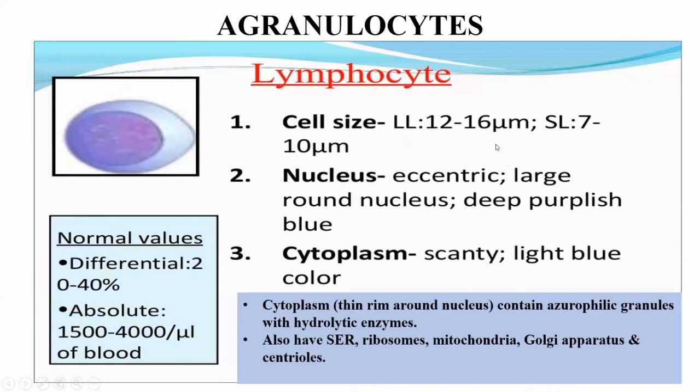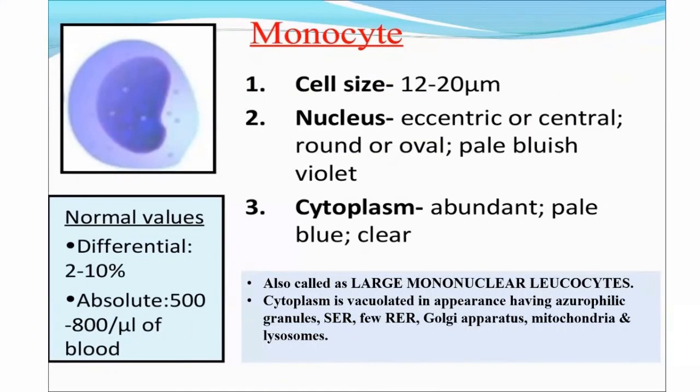Another category of agranulocyte is the monocyte. 2 to 10% of the total leukocytes comprise monocytes, and the value ranges from 500 to 800 per microliter of blood. Their cell size ranges from 12 to 20 micrometers. Their nucleus can be central or eccentric. It is mostly round or oval, and it appears pale bluish violet upon the right stain.